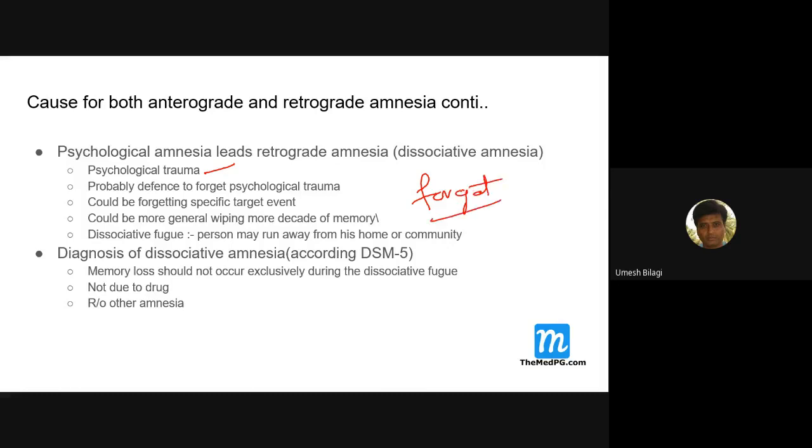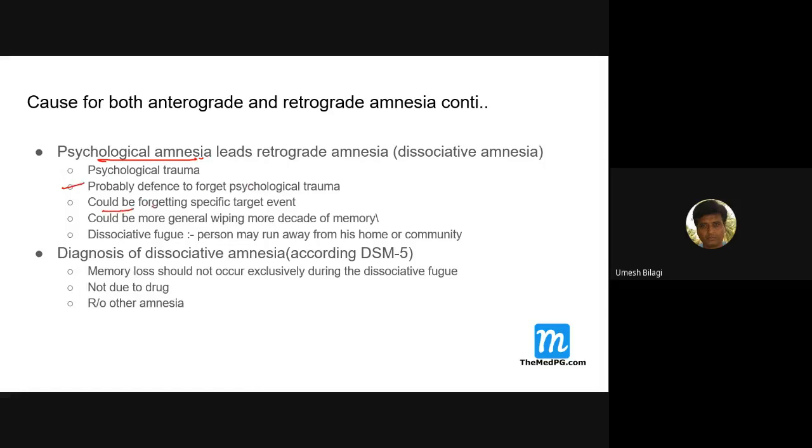He will not be able to remember what has happened to him. Probably this is an evolutionary defense mechanism, forgetting the trauma itself. A sort of boon for him that he will not remember whatever trauma has happened. That is how psychological amnesia can happen.